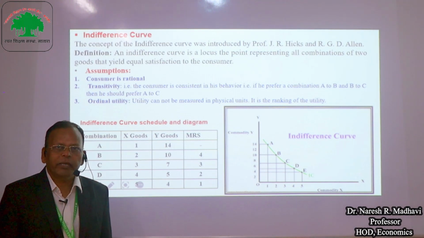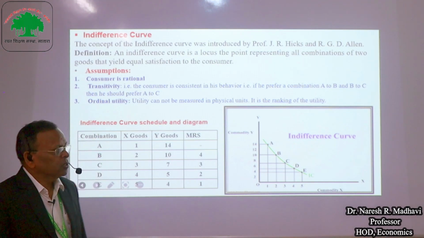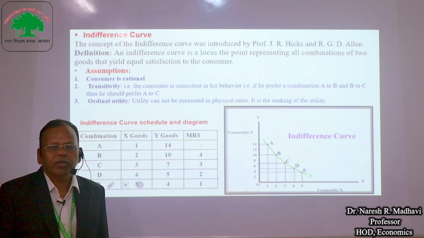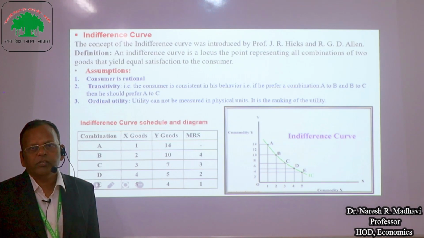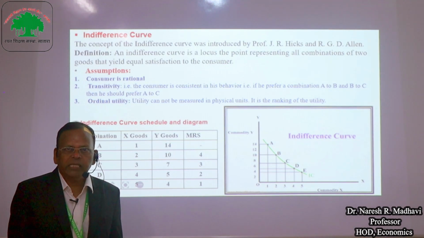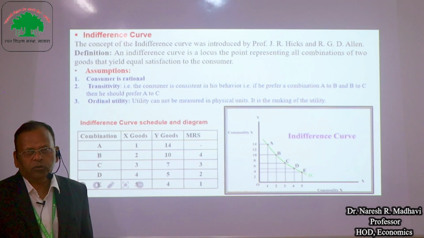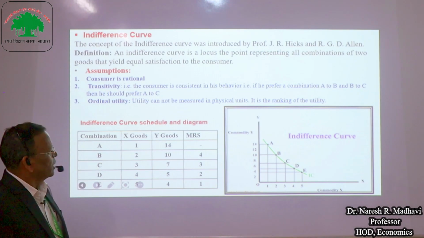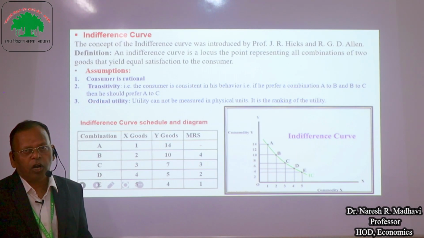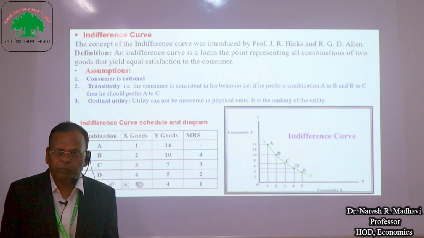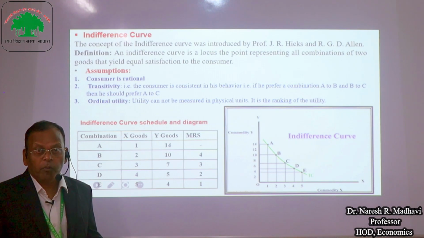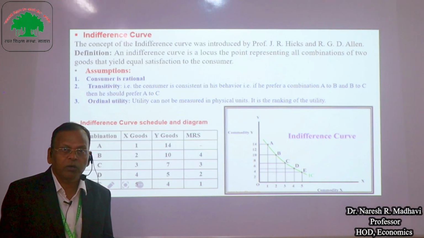The indifference curve is based on a number of assumptions. First, the consumer is rational. The rationality of the consumer is the main assumption. Rational consumer means the consumer knows about the market, that is, he wants to get maximum satisfaction from his budget. Second assumption is transitivity. The consumer is consistent in his purchasing behavior. That is, if he prefers combination A to B, and B to C, then he also prefers A to C. This is his consistency in purchasing of goods and services.